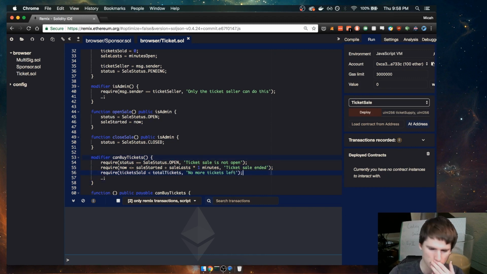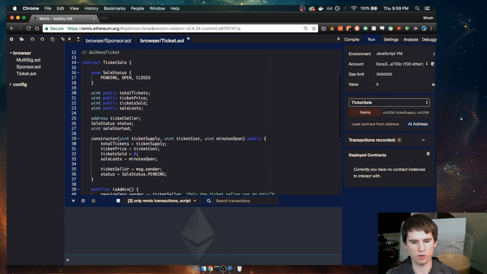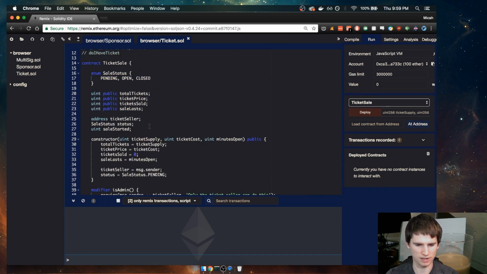Okay. So you can buy tickets if the status is open, if the current time is less than the end time, and if the amount of tickets sold is less than the total amount of tickets, then we can buy tickets. Okay, so this function, the fallback function, can I buy tickets? If that's true, then what we want to do is track that this address has purchased a ticket.